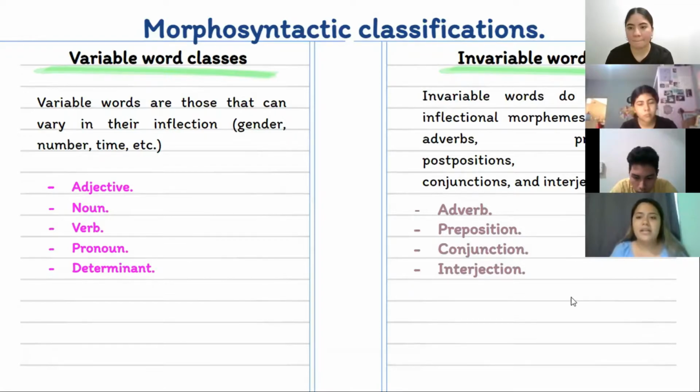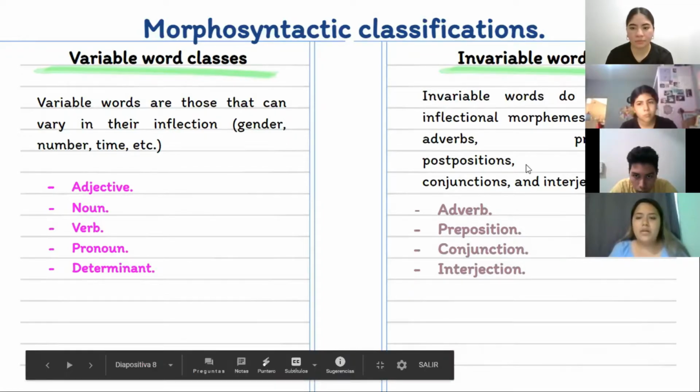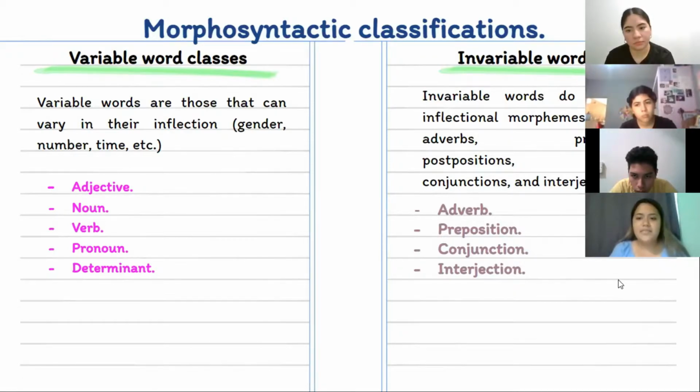And invariable words do not carry inflectional morphemes, including adverbs, prepositions, postpositions, participles, conjunctions, and interjections. They can be adverbs, prepositions, conjunctions, and interjections.